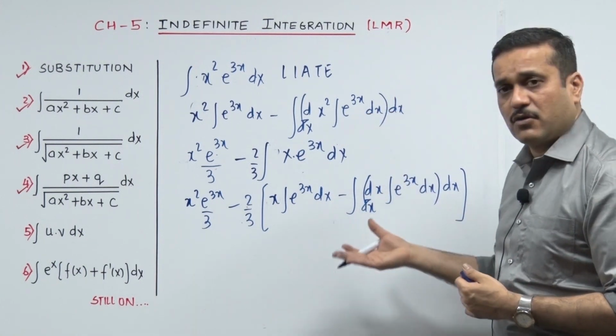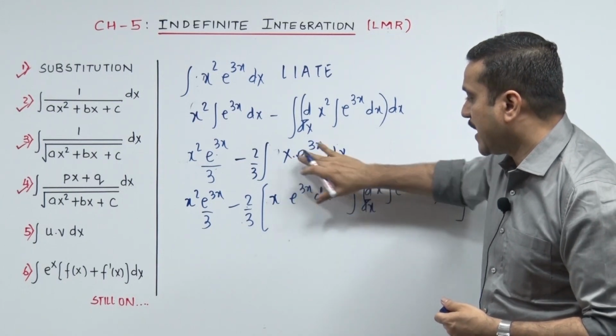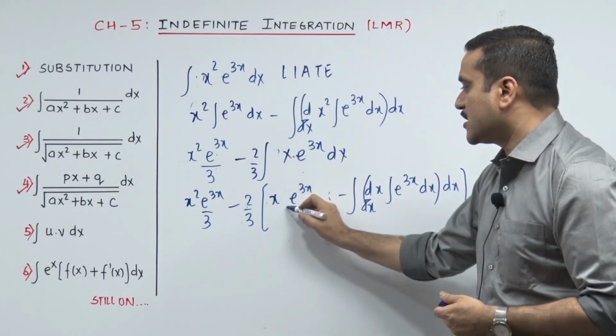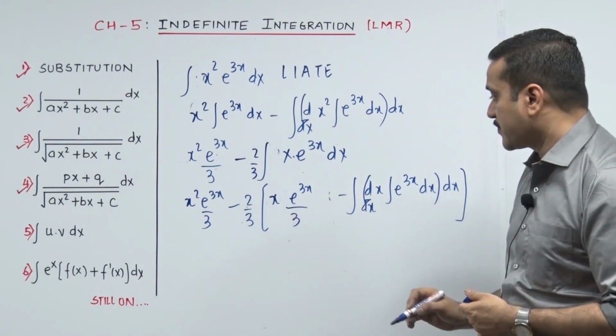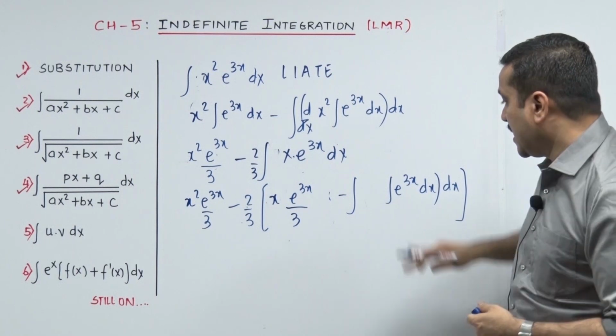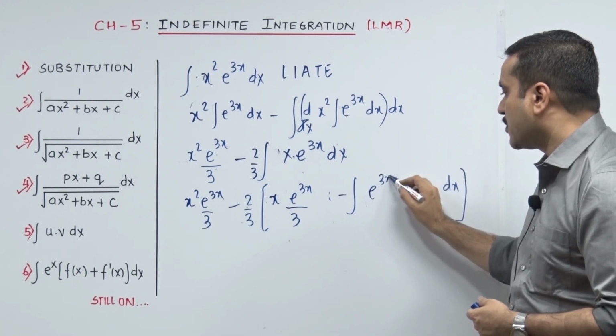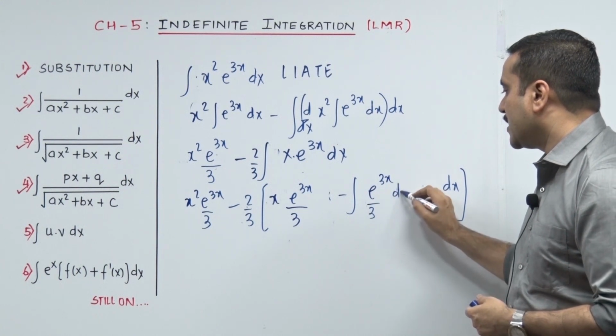But coming back now, in the next line when I go into the box, it's going to be e raised to x ka, e raised to 3x ka integration goes e raised to 3x upon 3. Big integrate, derivative of x gone 1. e raised to 3x ka integration it's going to go e raised to 3x upon 3, and one more integration is left.